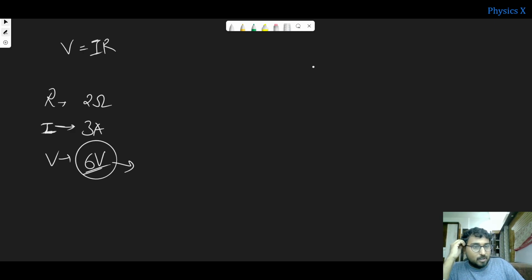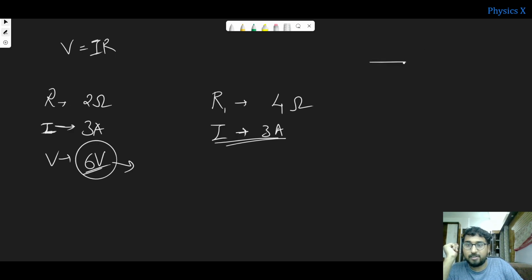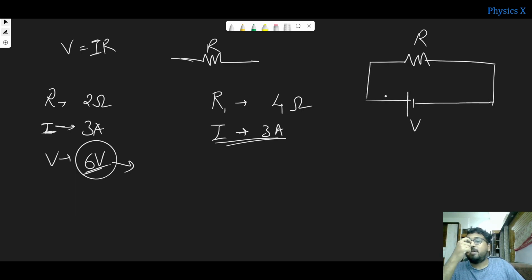And suppose now the resistance is 4 ohms. Or let us consider the inverse. Now let us consider that there is 4 ohms of resistance, and now I require 3 amperes of current. Current is the same; here also I want 3 amperes to flow. This is the circuit. Resistance is represented by this zigzag line. This is nothing but resistance. Now this becomes your electric circuit. This is connected to this voltage, and the current is like this.